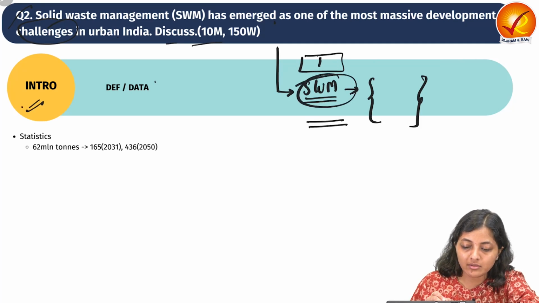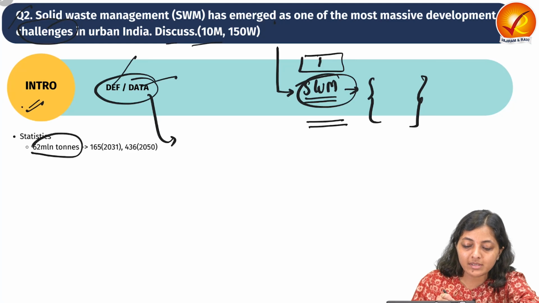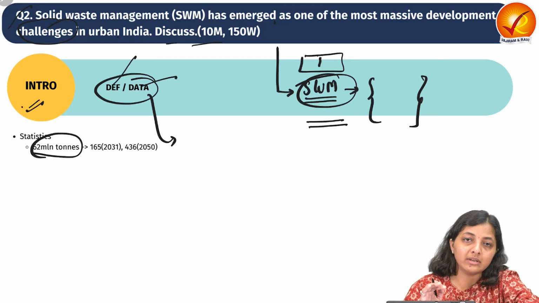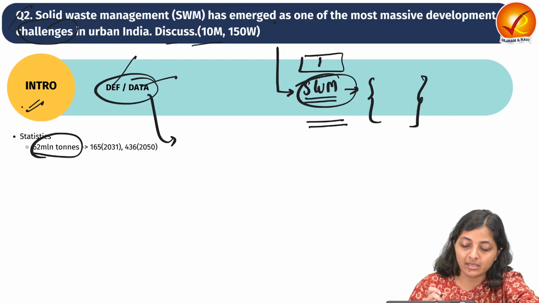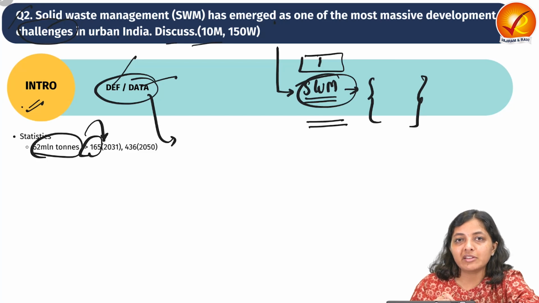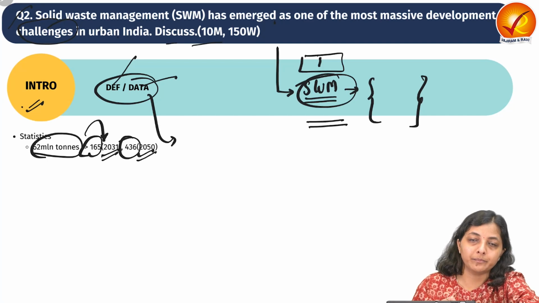So in the introduction, what can we write? We can write a definition or some data. Data like approximately 62 million tons of waste is generated annually in India, and it is projected to reach approximately 165 million tons in 2031 and 436 million tons in 2050.